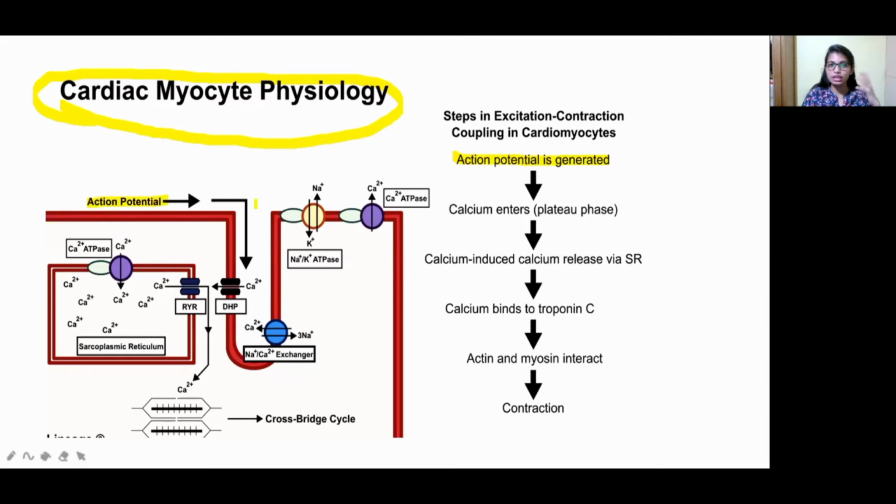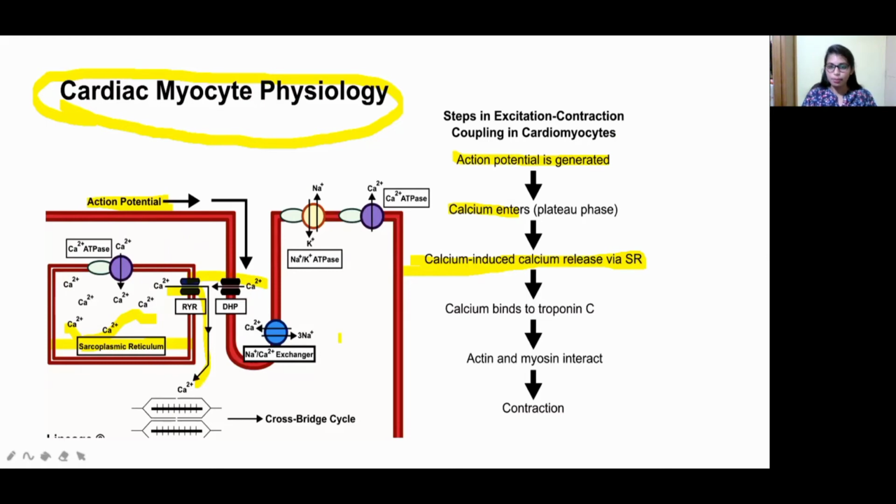Now what happens when it is generated? Calcium enters. Inside this sarcoplasmic reticulum and elsewhere, calcium is present. When the action potential is generated, calcium enters. See here, calcium will enter here. When calcium enters during the plateau phase, there is calcium-induced calcium release via the sarcoplasmic reticulum. You can see over here, this is the sarcoplasmic reticulum. The stored calcium is released through the sarcoplasmic reticulum.